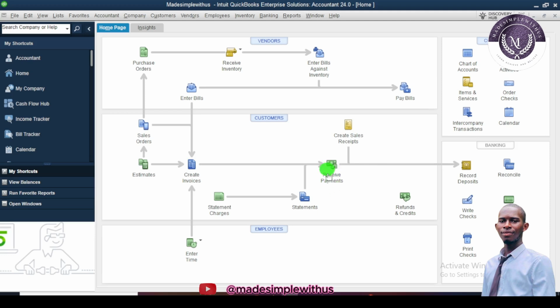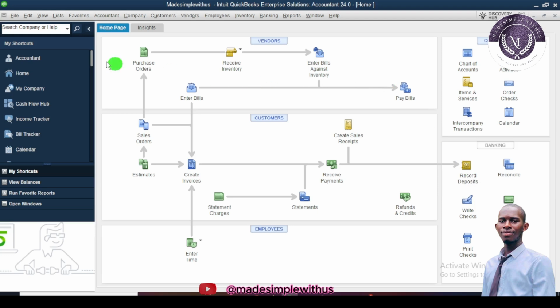Are we good? After receiving those payments, you have to record those payments that are coming in. After recording the deposit payments that are coming in, you can then set it off from the books of account. Then it becomes zero. Are we good? Okay.